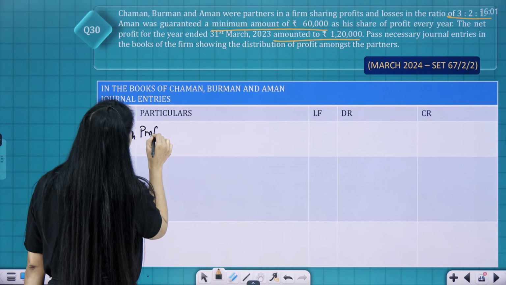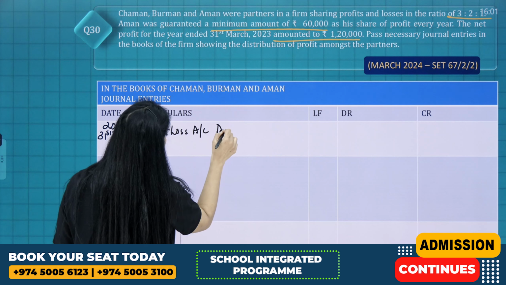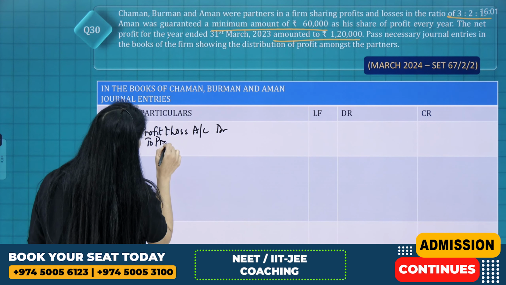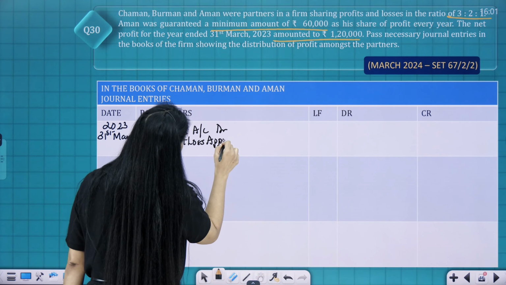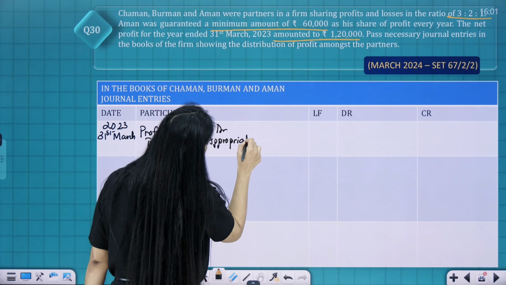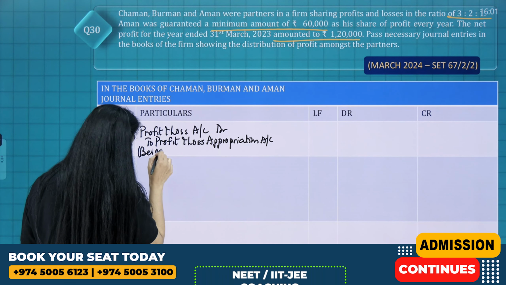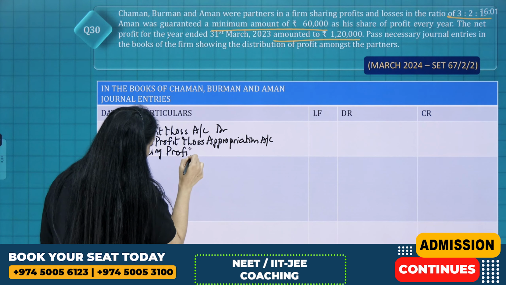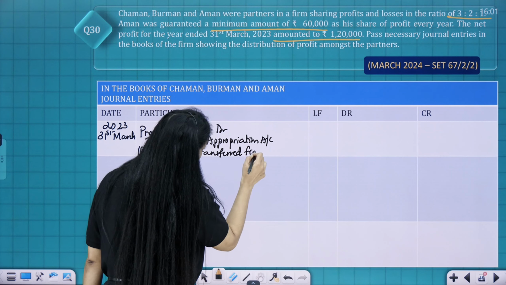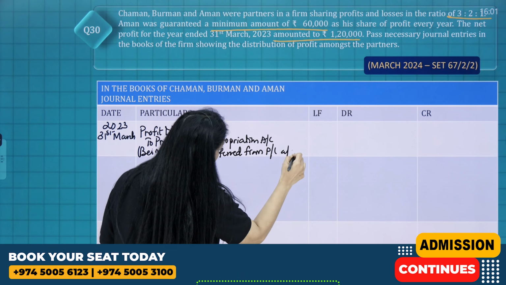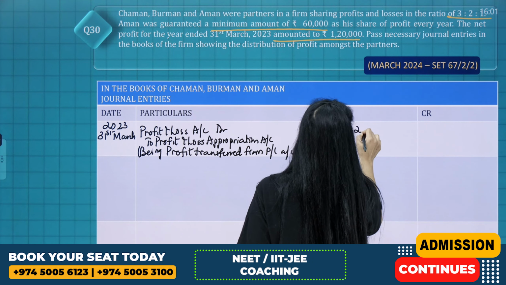So it is profit and loss account debit to profit and loss appropriation account. Being profit transferred from profit and loss account. So what is the amount of profit? 1,20,000.